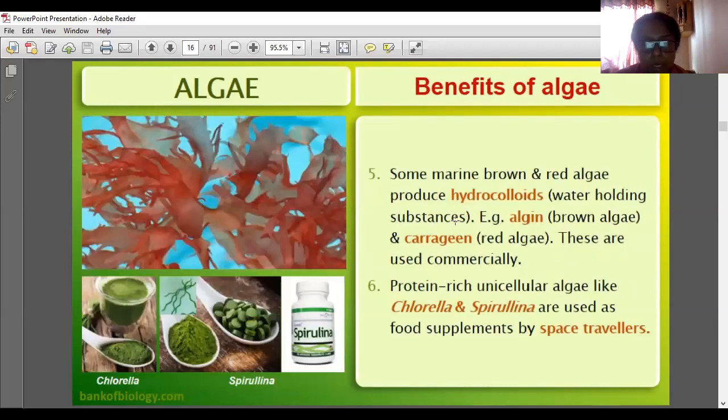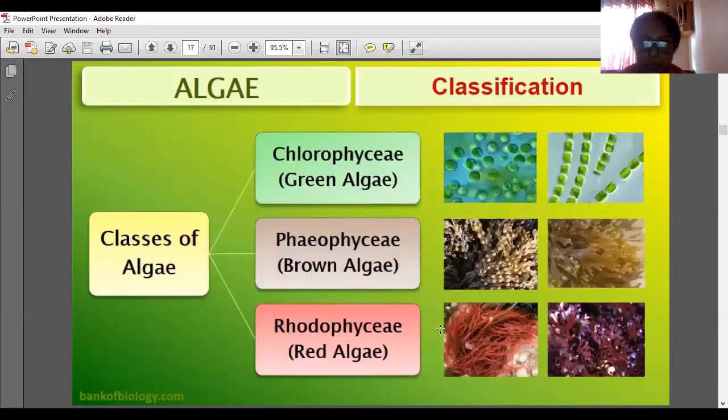Some marine brown and red algae produce hydrocolloids. Hydrocolloid means a water-absorbing, water-holding substance. These are used commercially, for example algin from brown algae and carrageen. Protein-rich unicellular algae like Chlorella and Spirulina are used as food supplements by space travelers.